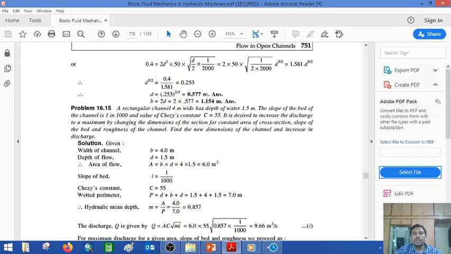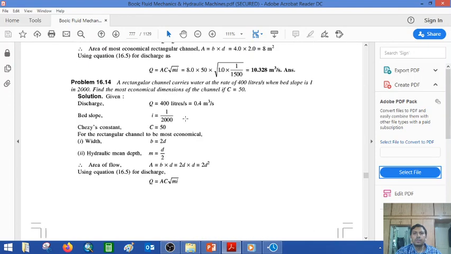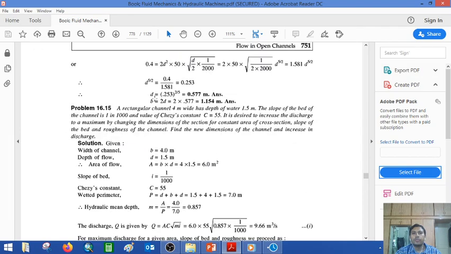Both we mostly measure in meters, so we can put it in the form of the MKS unit. It is in meters. So B and D we get. These B and D are proposed from n number of possible B and D, but these are the most probable possibilities for the channel, and then you are very sure that you will get the maximum discharge. It means the 400 liters per second discharge with the slope of 1 in 2000, with the channel roughness C equal to 50. So these width and depth, that means B and D, are the most preferable for this channel.